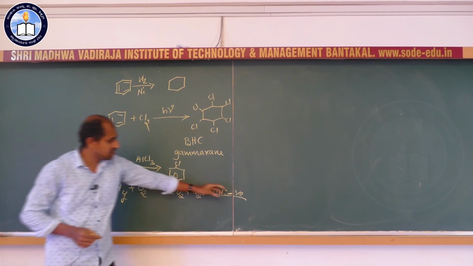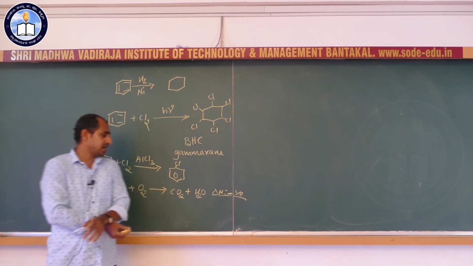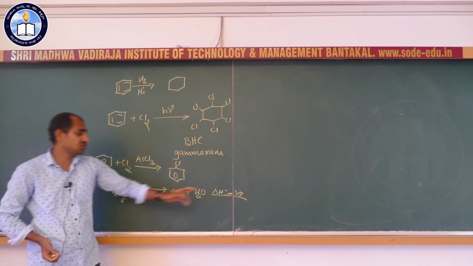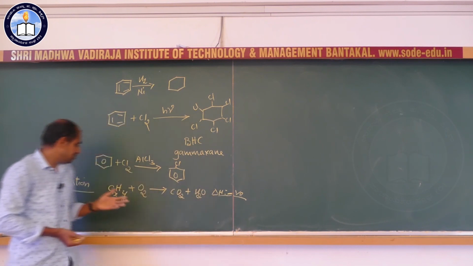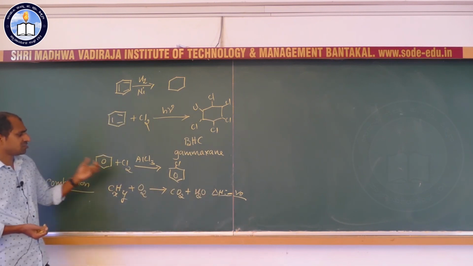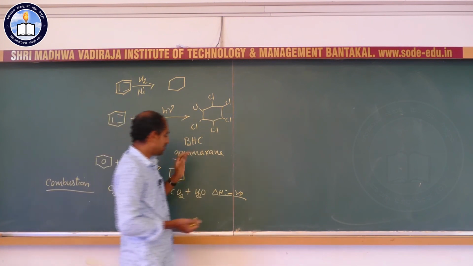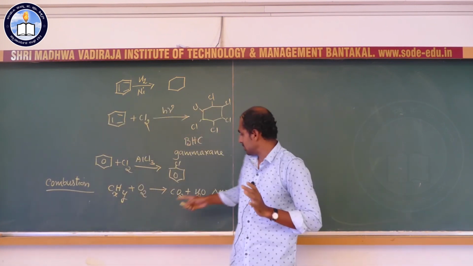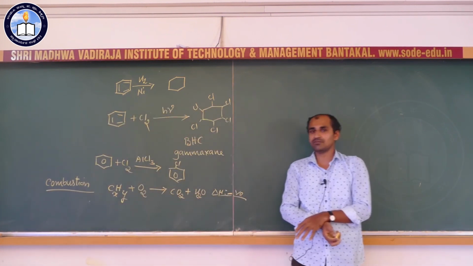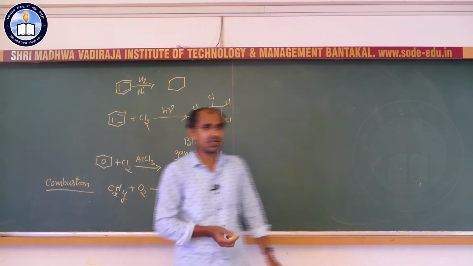That is why I write it as negative, an exothermic reaction. So combustion of hydrocarbon takes place with oxygen, leading to the formation of carbon dioxide and water with the liberation of lots of energy.